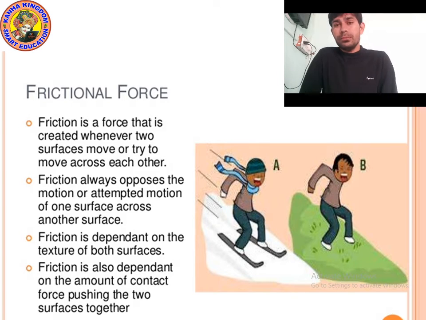We have also gone through different examples. Lightning is an example of electrostatic force. When you iron silk cloth or cotton cloth, it clings to your body if you bring your hand near it.